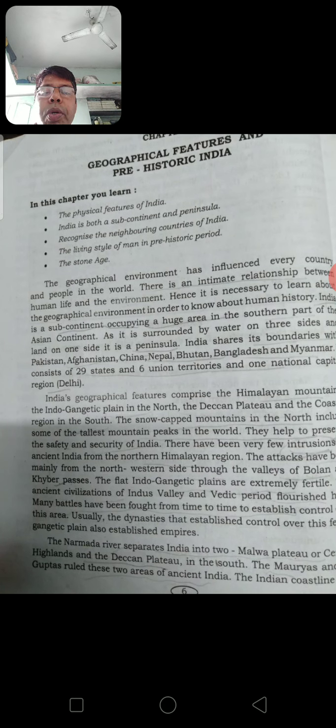In ancient times, Mauryas and Guptas ruled these two areas. See here, Mauryas, the Maurya dynasty. Can you name who established the Maurya dynasty? Chandragupta Maurya, and Ashoka also belonged to that family. Then Guptas ruled over these two areas, means both the Malwa plateau and they captured the Deccan plateau.